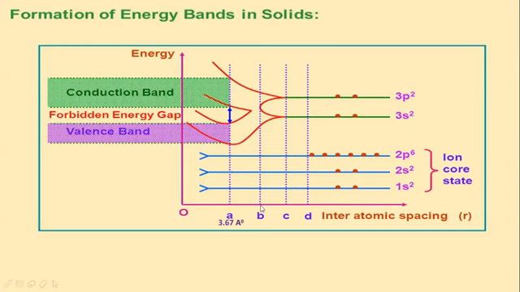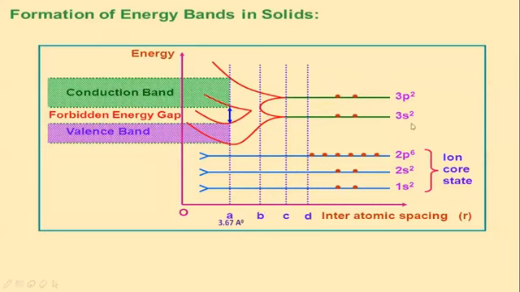For all the atoms which have come closer, we have around n atoms in a crystal. So if we talk of the 3s and 3p level, how many energy levels are available here? We have 8n energy levels available. In this continuous band, when the interatomic spacing is B, we have 8n energy levels available for the electrons to occupy.